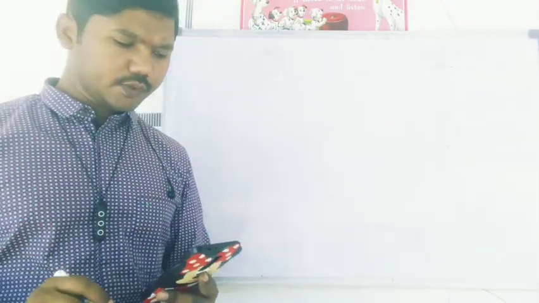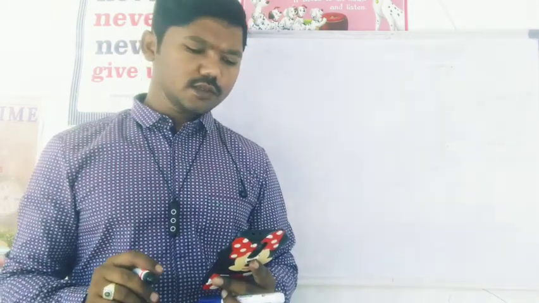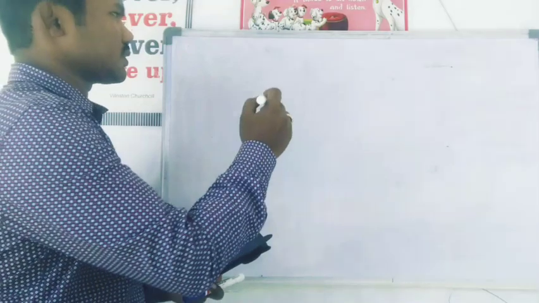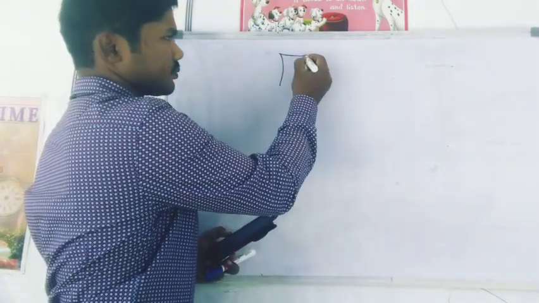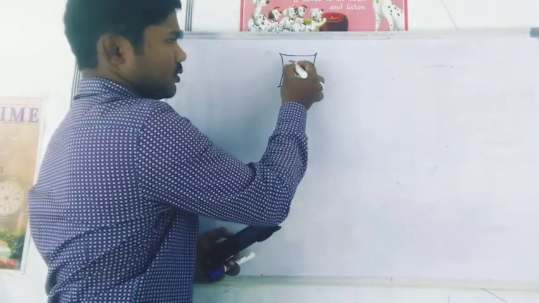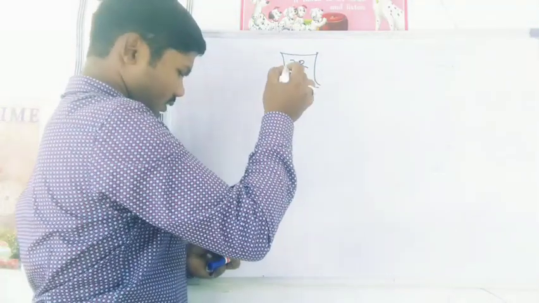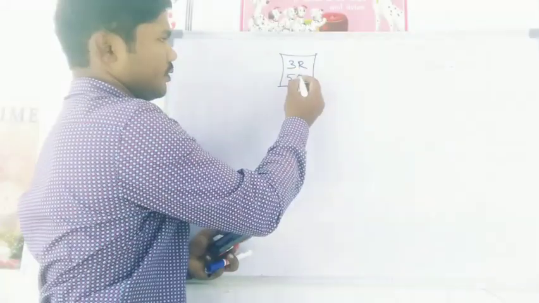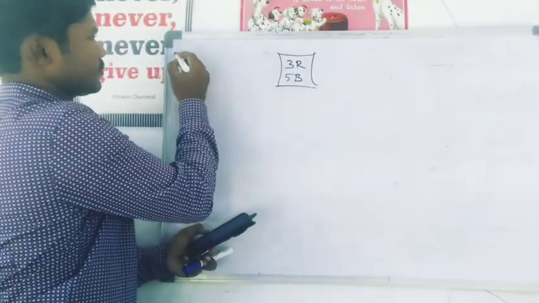Dear students, in the previous problems we have discussed the first 7 problems of the 15.1 exercise, that is of the chapter probability. So now I am going to continue from the 8th one. Here in the 8th problem it is given that a bag contains 3 red balls and 5 black balls.